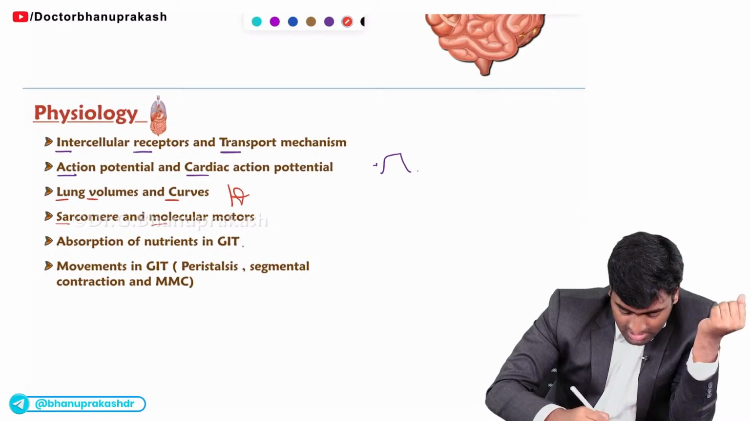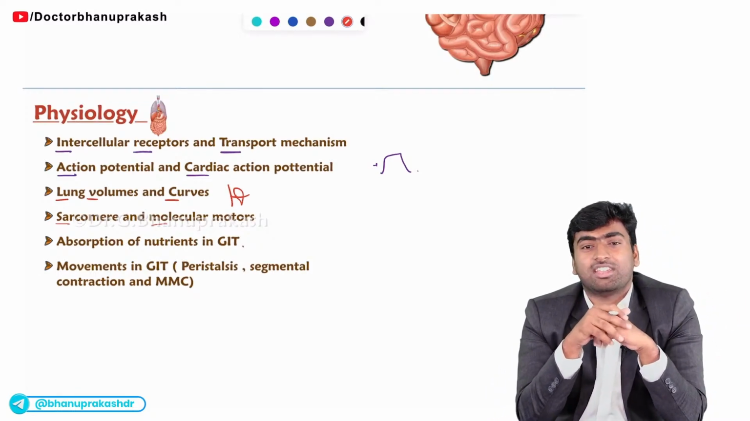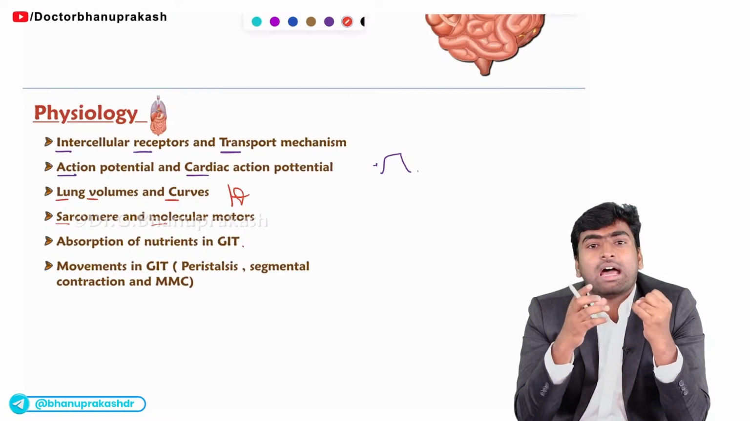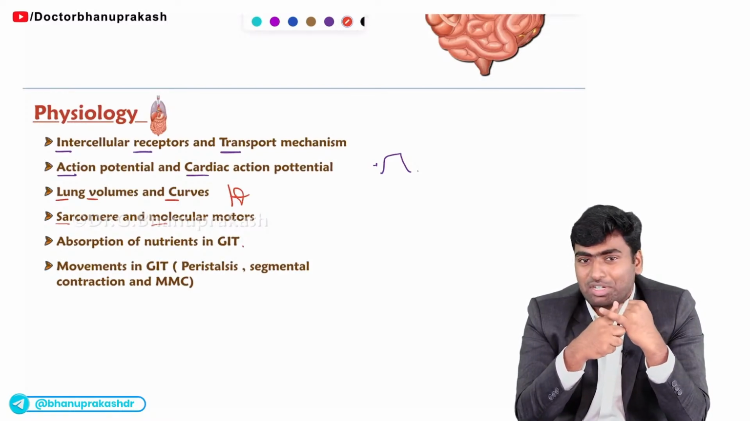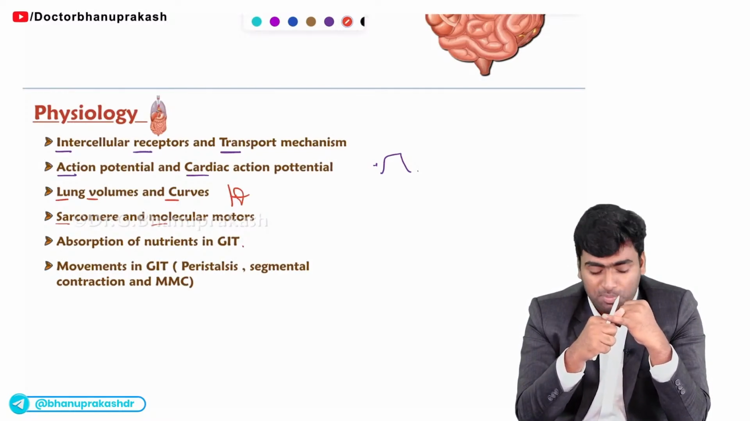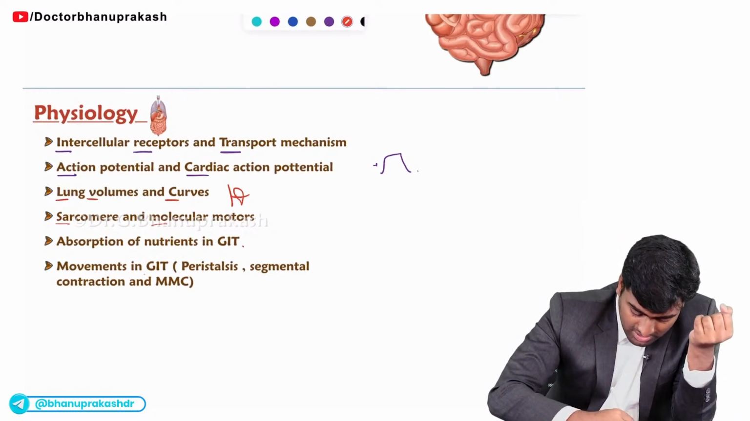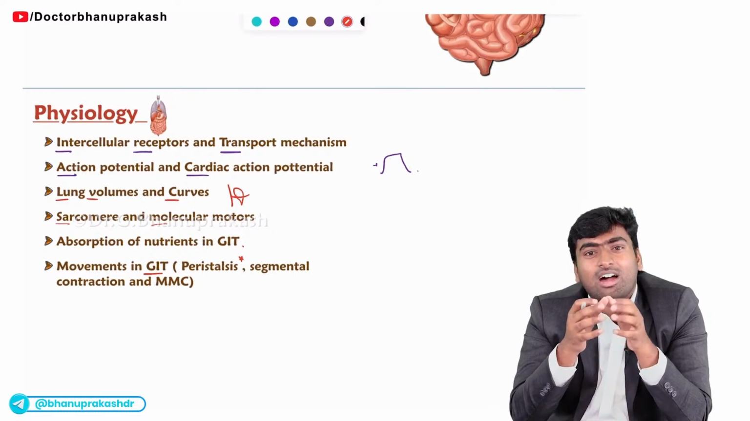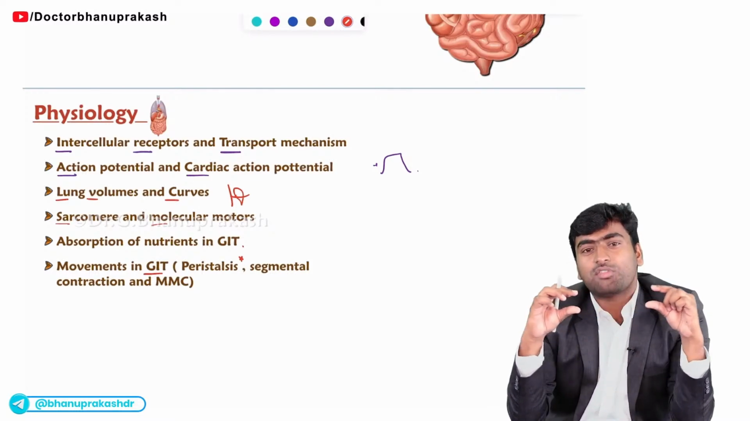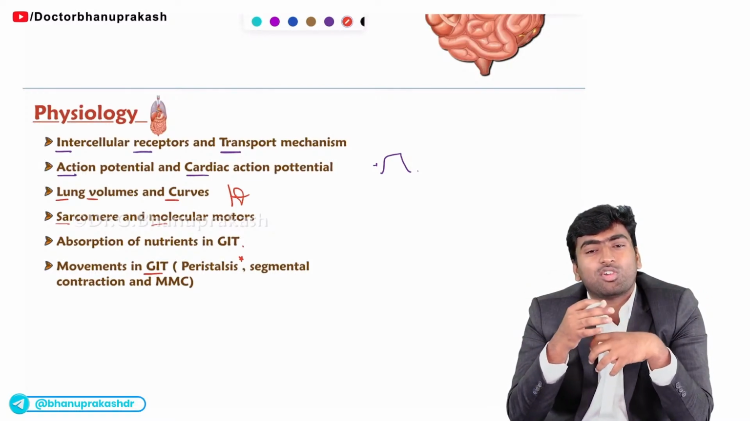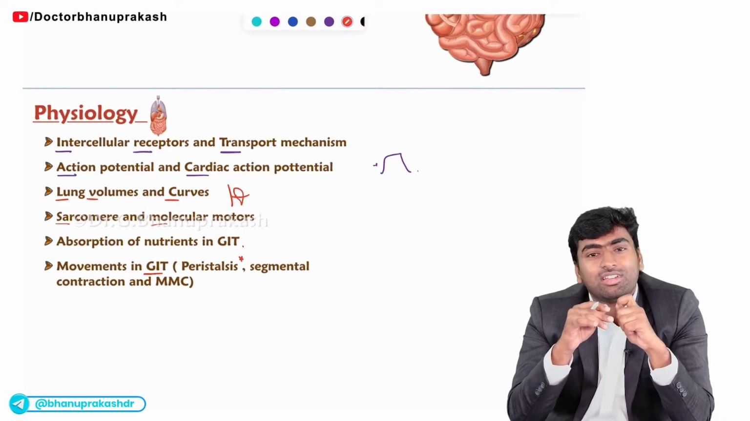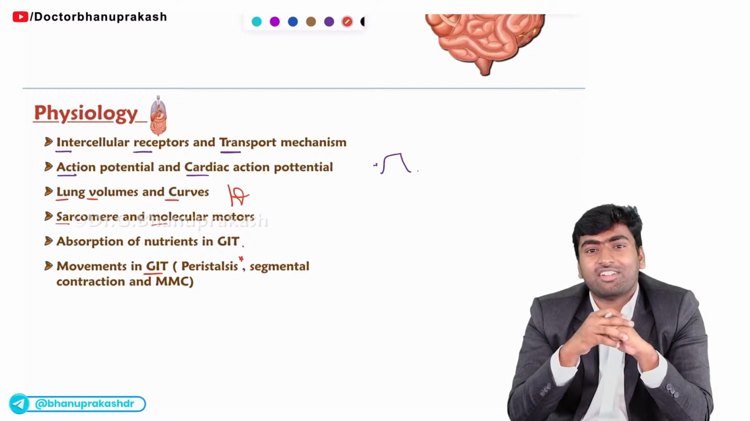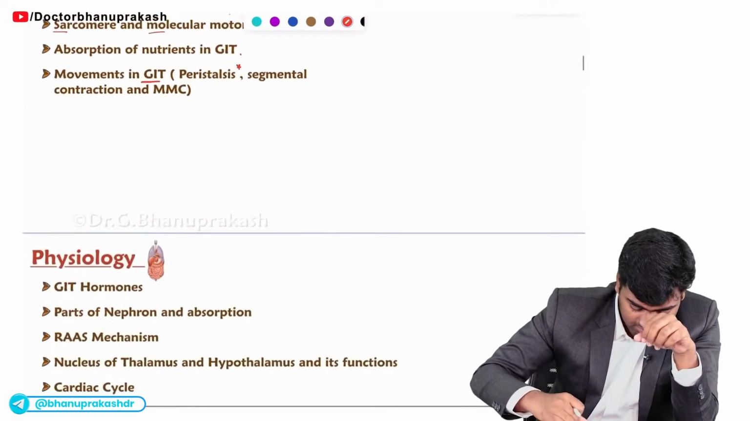And next, about the absorption of nutrients in the GIT. In the GIT, we know there is mass absorption of nutrients, but mostly they will focus on iron, folic acid and vitamin B12. So they will ask the places of their absorption. Next, about the movements. About these movements, they will ask which of the following is the pacemaker cell, or they will give you an image of these movements and ask which of the following movements is this, or which of the following chemicals causes constriction or relaxation in the case of peristalsis. So remember all these things.